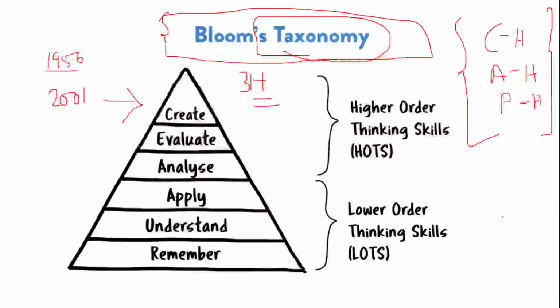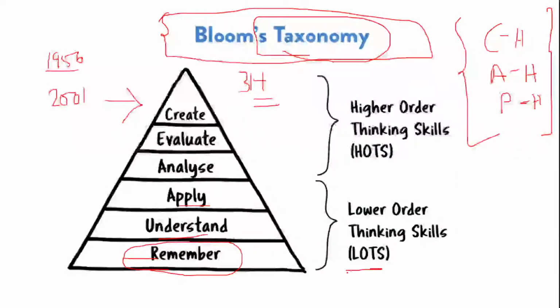Now let's see first the cognitive domain. As I said, it is a revised domain which was brought up by Lauren Anderson. It starts with remembering, and there is a hierarchy: remembering, understanding, applying, analyzing, evaluating, and creating. Remembering, understanding, and applying are the lower order thinking skills as given by the Bloom's taxonomy.